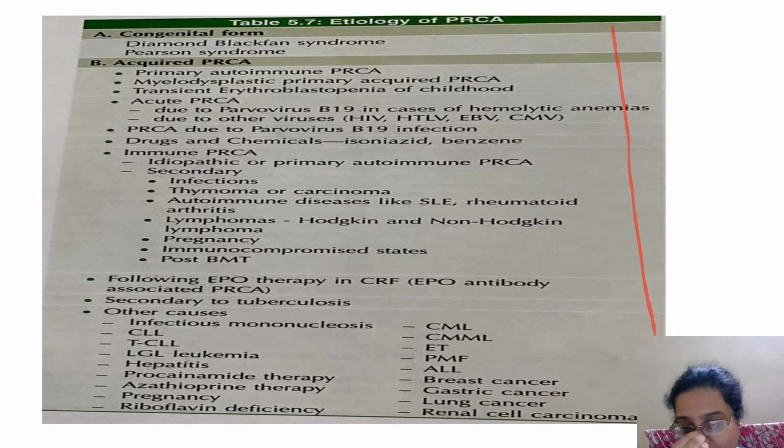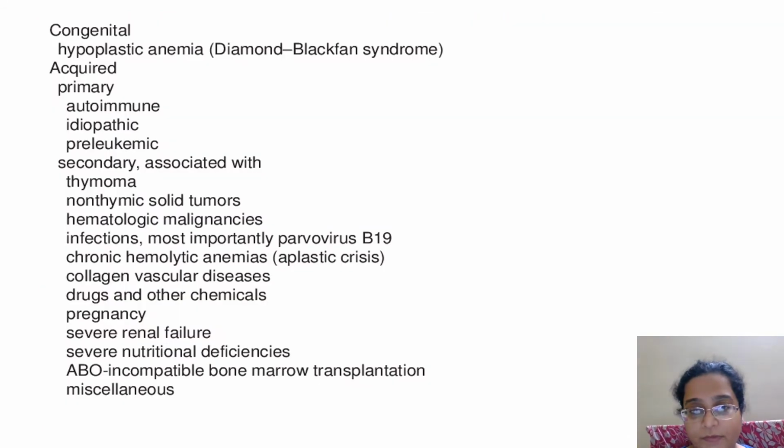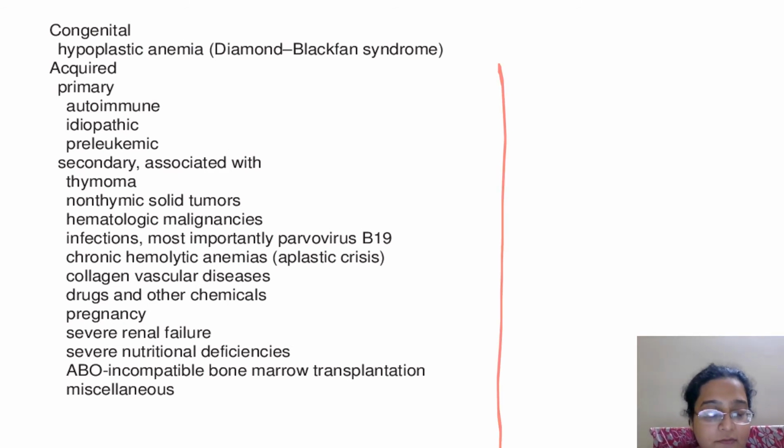However, in a congenital form, there will be just single suppression of the erythroid lineage, and myeloid and megakaryocytic lineage will be unaffected. Okay. So again, the causes: congenital, there's Diamond-Blackfan and transient erythroblastopenia of childhood.